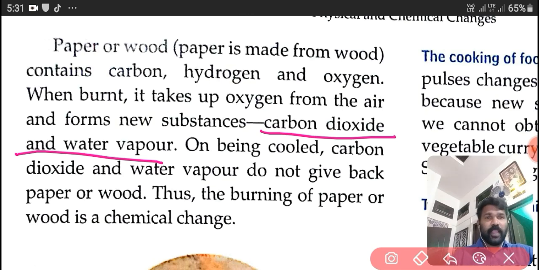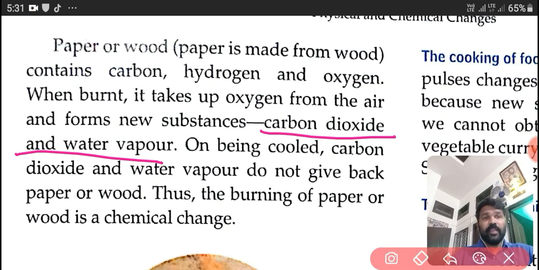Can we get back paper or wood after burning? No, we cannot get back. We will get only ash. This ash cannot be paper again.